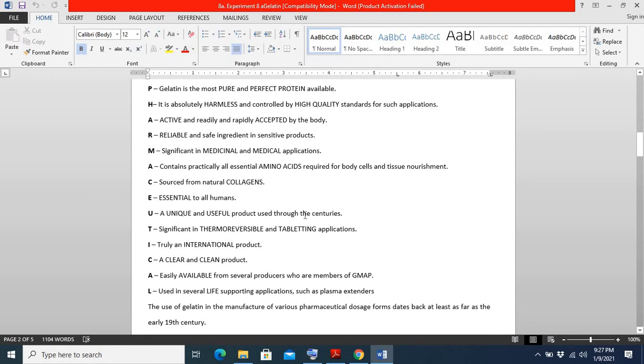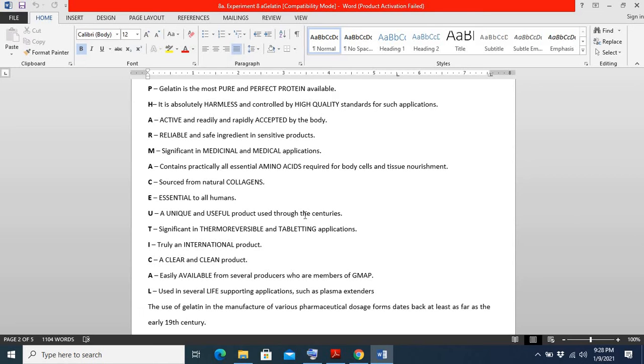Gelatin derived from collagen is also important from the pharmaceutical point of view, because tablets and capsules are especially made of gelatin. Why is gelatin used for the preparation of capsules?